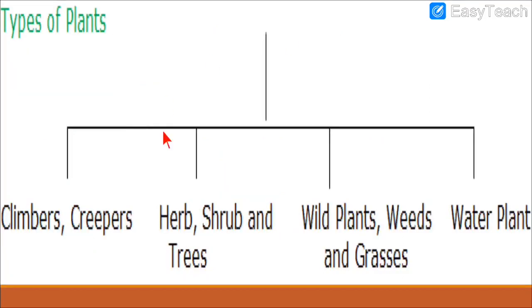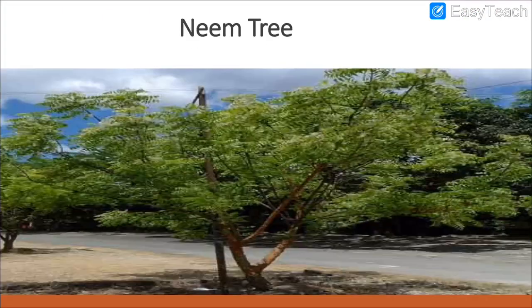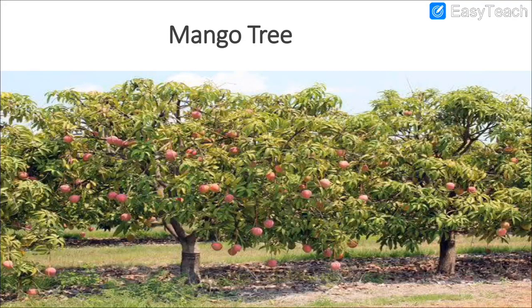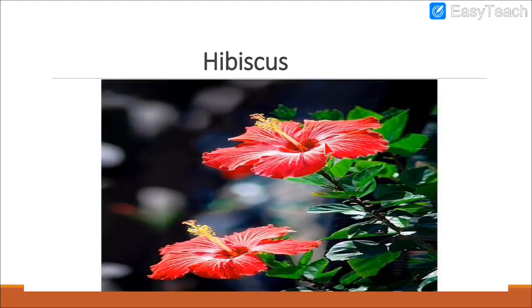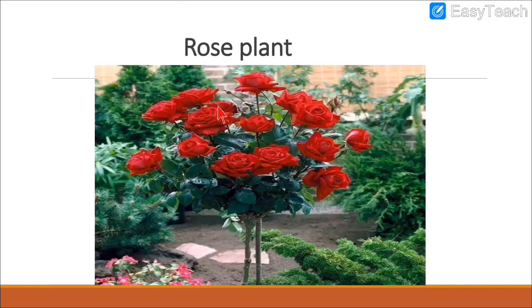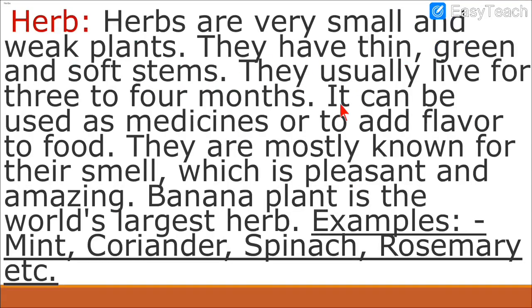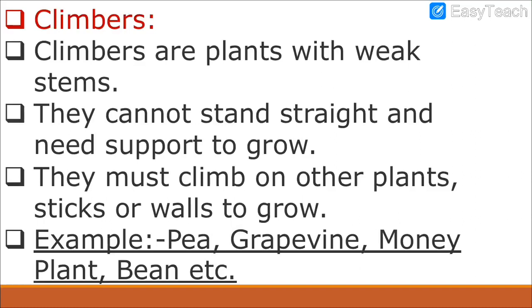Then we had seen the chart of types of plants: climbers, creepers, herb, shrub, trees, wild plants, weeds, grasses, water plant. Then we had seen what are trees. Then we had seen banyan tree, neem tree, mango tree. Shrubs, we understood what are shrubs. We had seen the examples of the shrubs like hibiscus, tulsi plant, then rose plant. After that, we had seen what are herbs, and the examples of the herbs were mint, coriander, spinach. Then in the previous video, we had started with climbers.